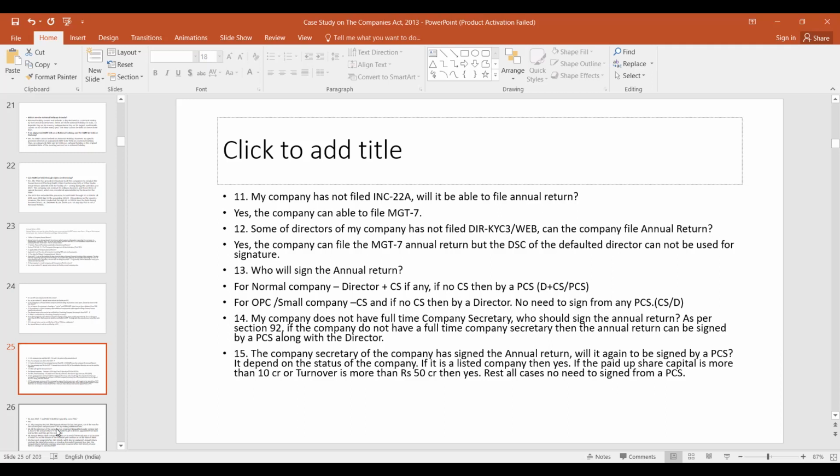Who will sign the annual return? For a normal company, the director plus the company secretary, if any. If there is no company secretary, then a practicing company secretary.